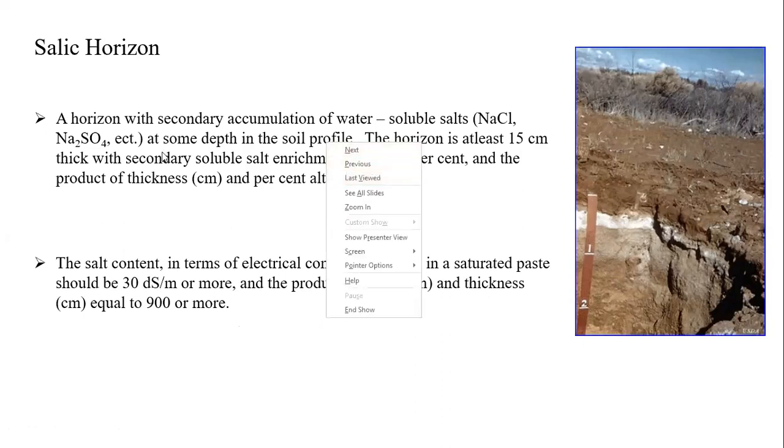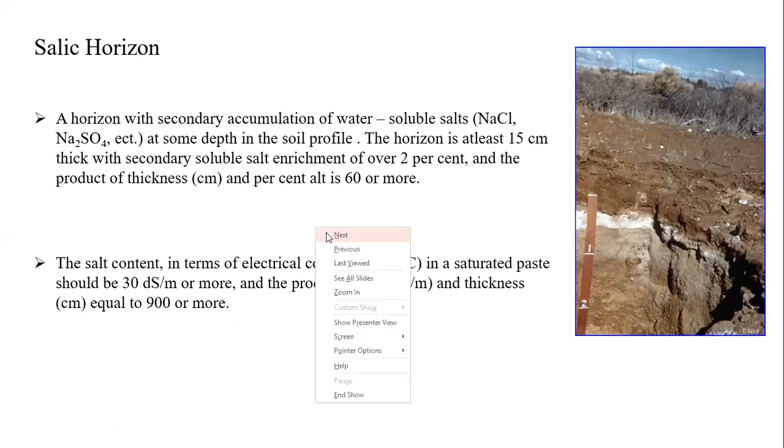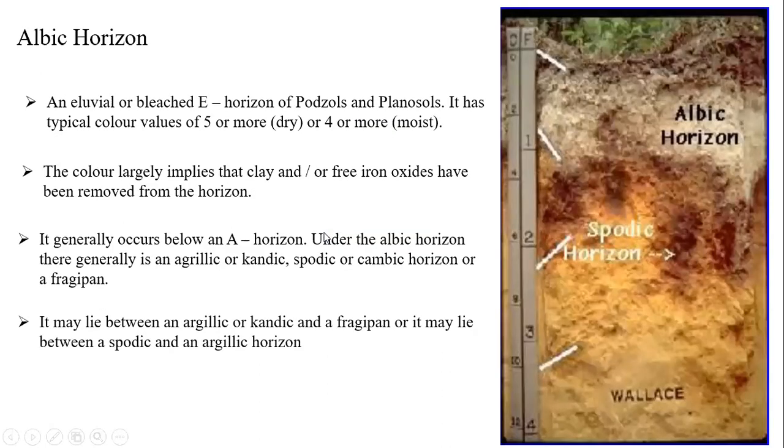In salic origin, you have to remember only one thing, students: secondary accumulation of sodium water-soluble salts. Just remember this one, it is enough for you. That is the salic origin. Next one is albic origin. Albic origin is an eluvial, completely bleached E origin of podzols and planosols.